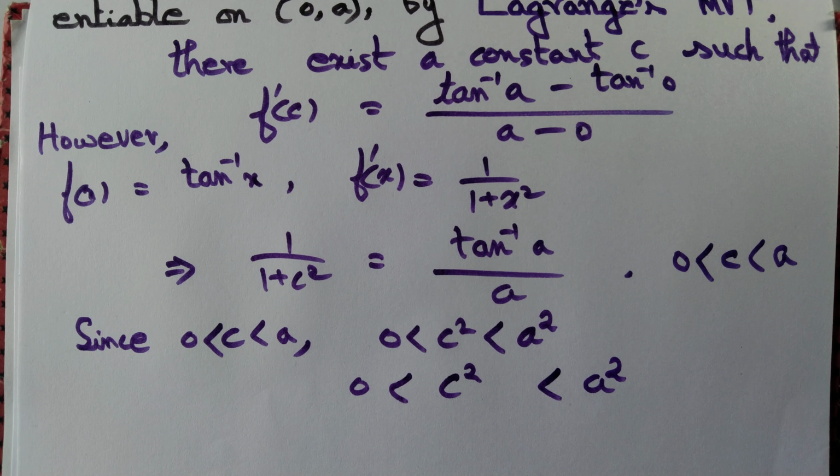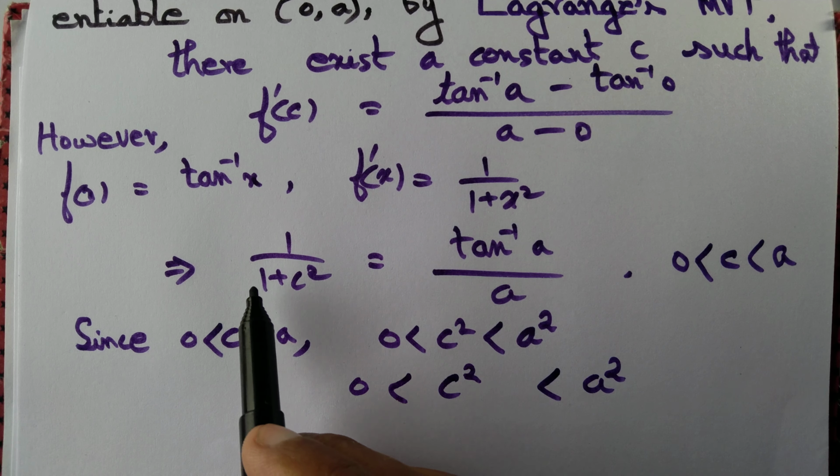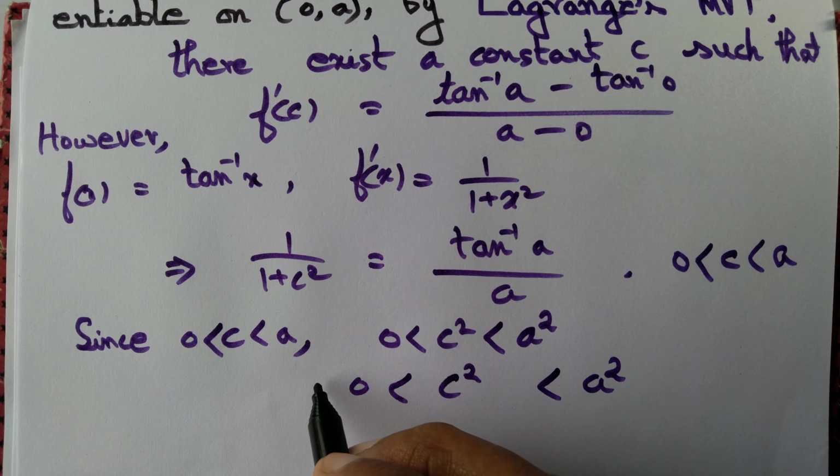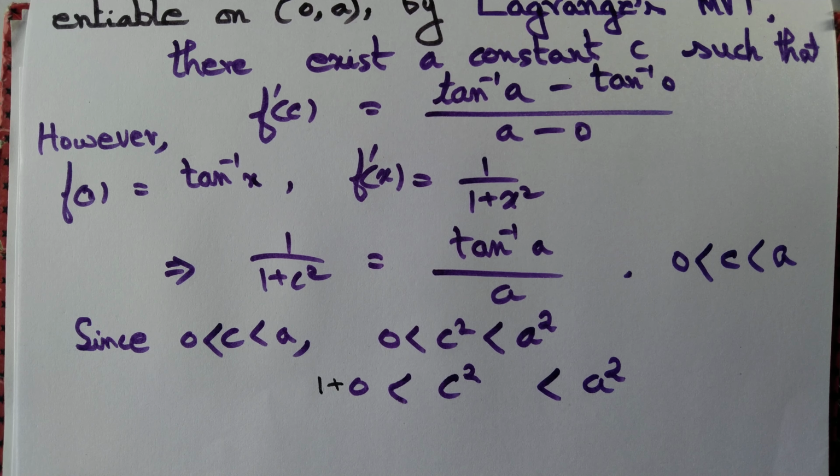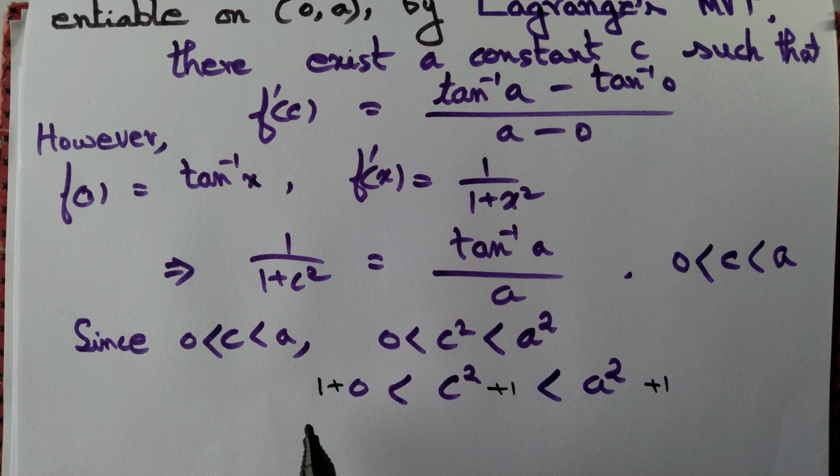Let's add 1 throughout because we want 1 plus c square. So we just add 1. So we get 1 plus c square lying between 1 and 1 plus a square.